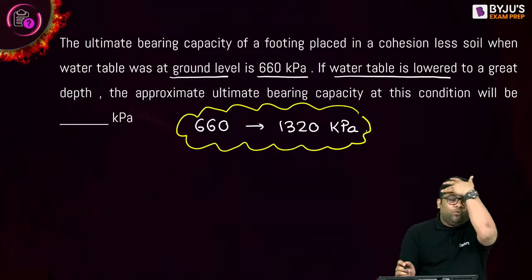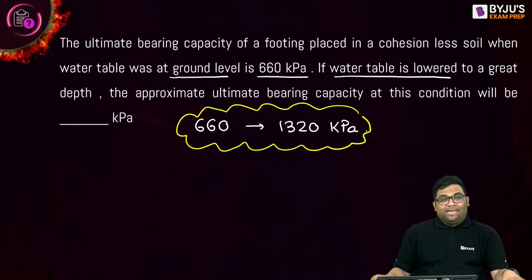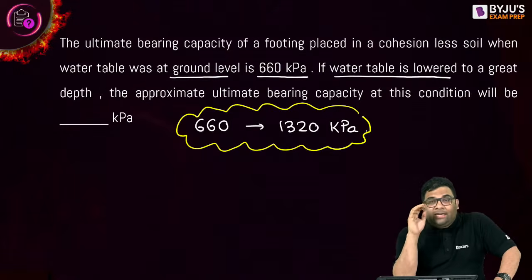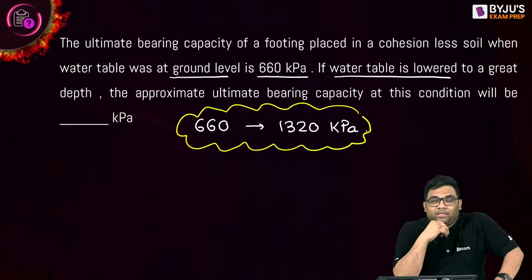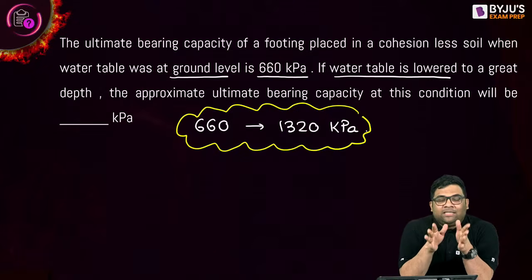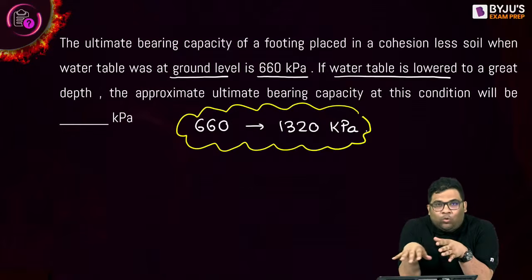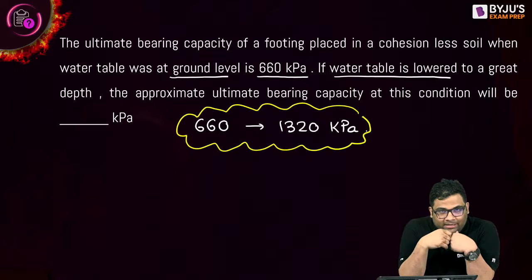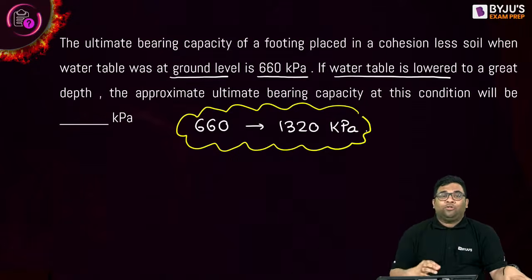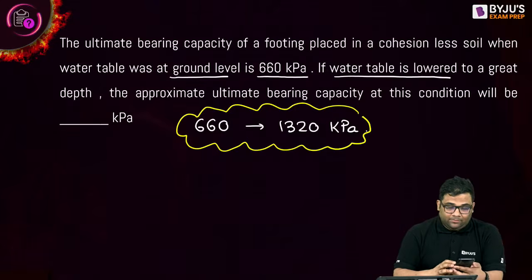Water table is not good for bearing capacity. Why is it so? Because when the water table rises, effective stress decreases, so the ultimate bearing capacity also decreases. If you're confused about when it is half and when it is double, just understand that when the water table is getting lowered, the effective stress will increase, because the pore water pressure will decrease. So the bearing capacity will increase, becomes double.